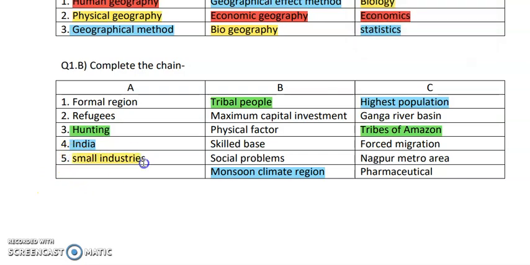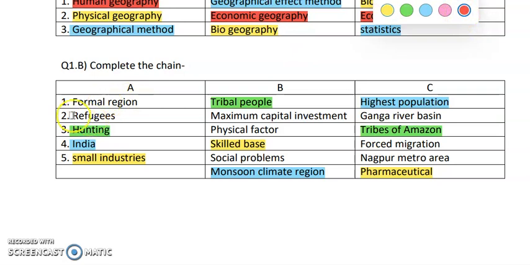Okay. Now small scale industries. In small scale industries, will you invest maximum capital? No. Why? Because it is a small scale industry. So small scale industries are basically based on skills. So it is pharmaceutical company. I'll just erase it once. The colors are spreading. So I'm giving different colors by which you can understand easily. Okay. Next we have refugees.